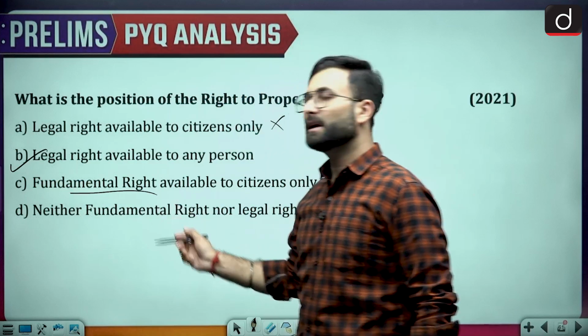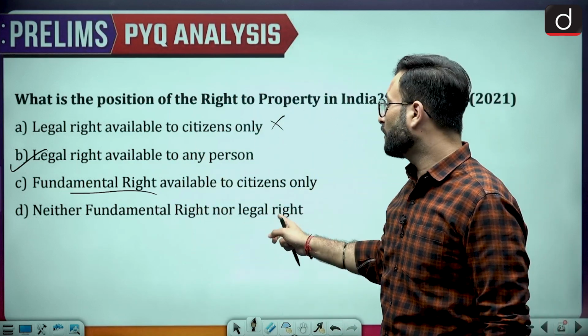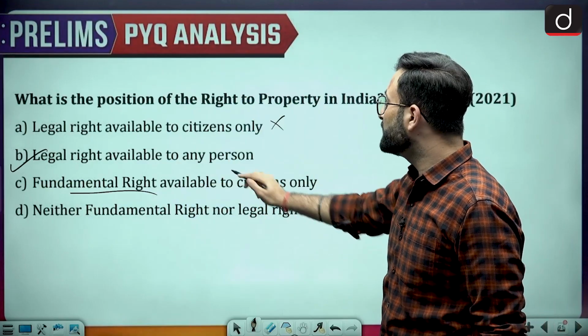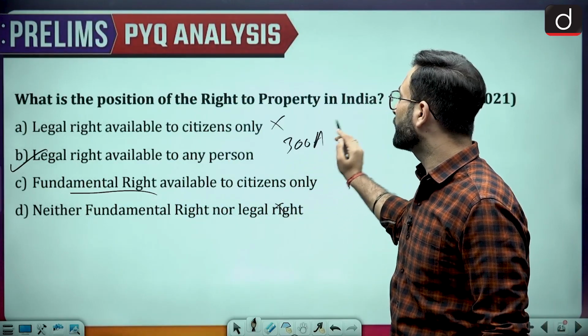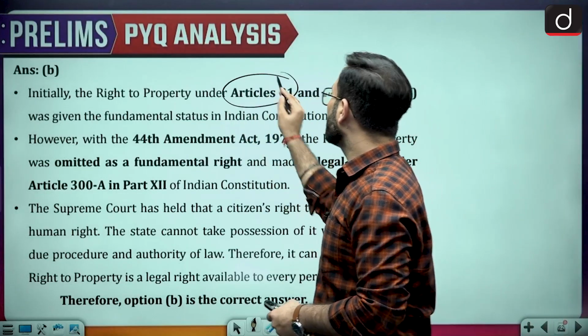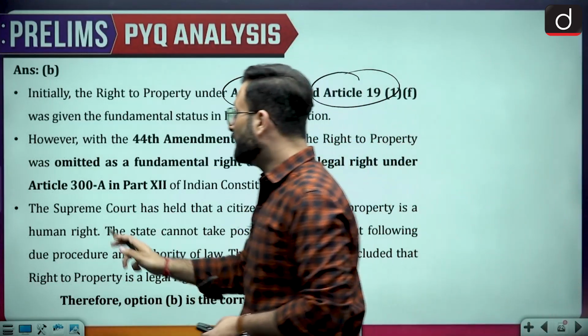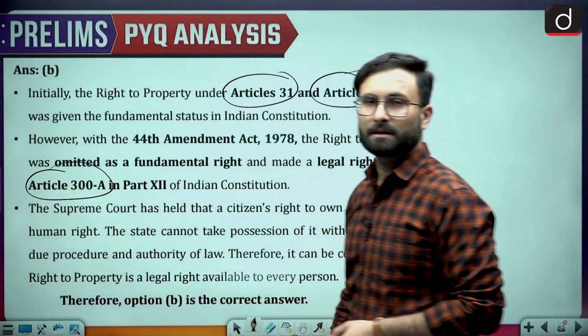It is not a fundamental right. Earlier it was a fundamental right, then it was removed from the list. Then is it neither a fundamental nor a legal right? It is not the case, because it is a legal right under Article 300A. So that is something which you should remember. Our right to property was under Article 31 and Article 19(1)(f), and it has been removed and put under Article 300A of Part 12.